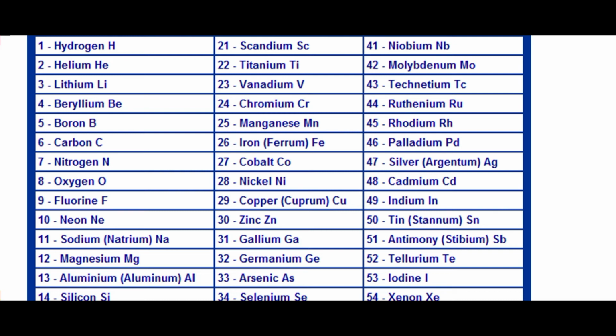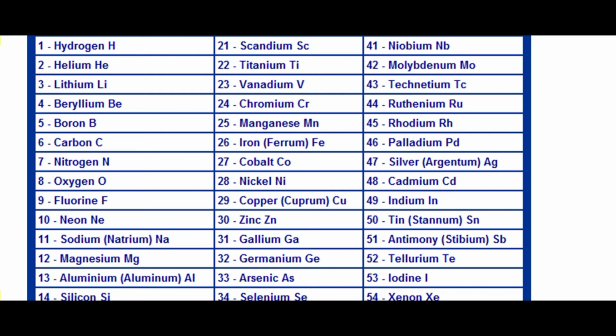remember the names of some other elements, like you have to remember 26 number iron, and the symbol is Fe. 25 number is manganese and its symbol is Mn, and 29 number element is copper and its symbol is Cu. 30 number element is zinc and its symbol is Zn, like this. And similarly you have to remember 35 number element is bromine and its symbol is Br, and you have to remember 47 number element is silver, its symbol is Ag. That is very important. And 53 number element is also important for you. Its symbol is I, that is the element iodine.